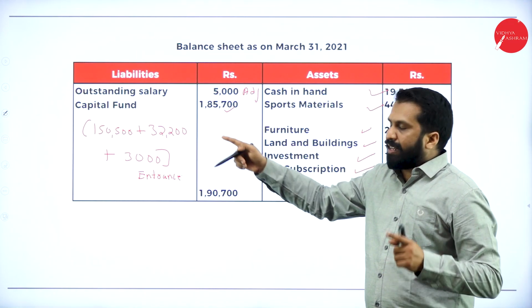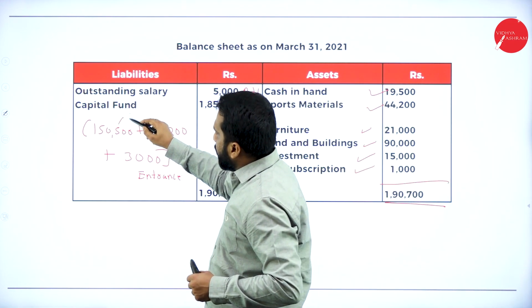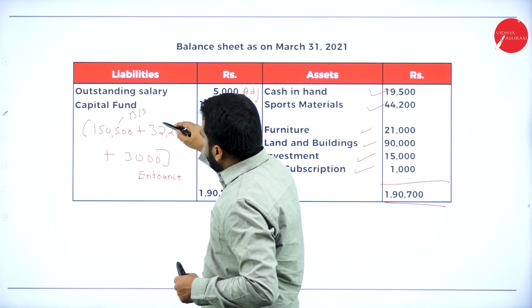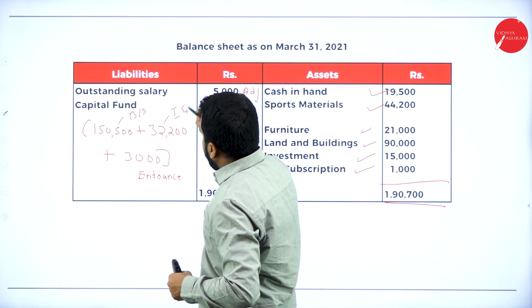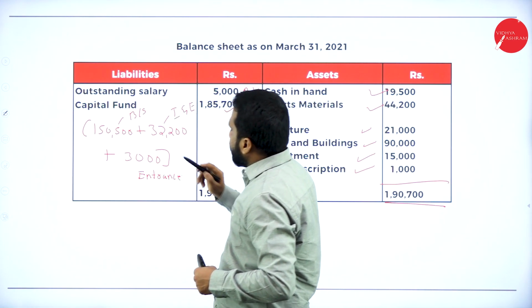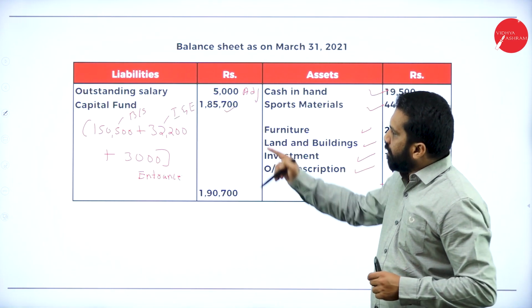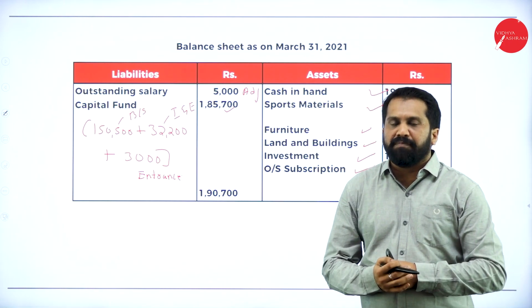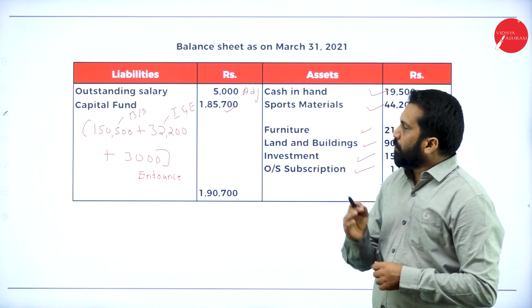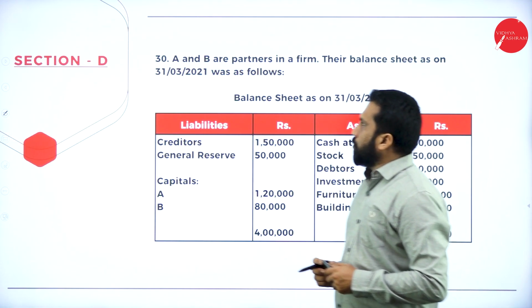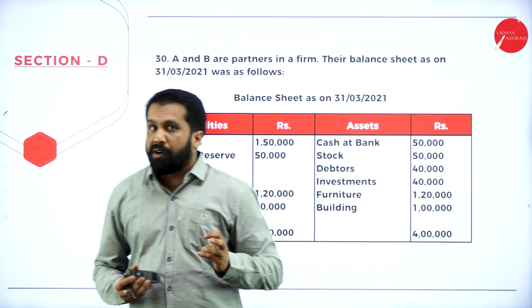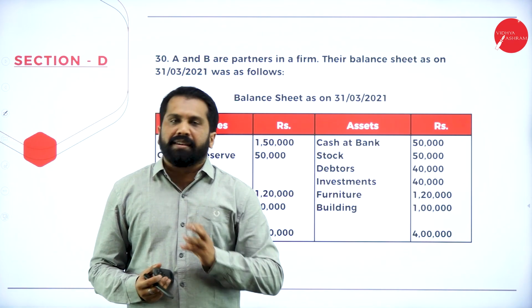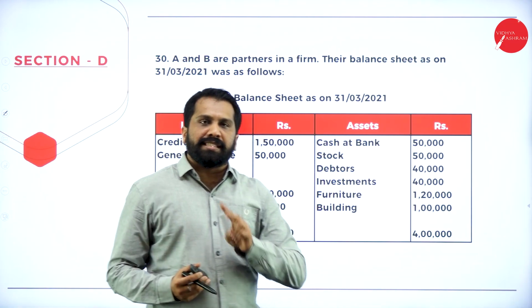As per the balance sheet, this is as per income and expenditure, and this is as per your entrance fees. If you add all these three, you will get 1,85,700. Now, I'll go to problem number 2. The first problem is always what? Non-profit organization. Now we'll go to the second problem.